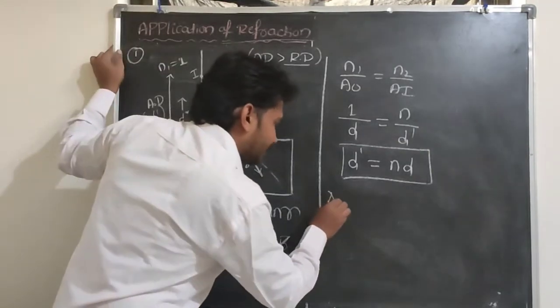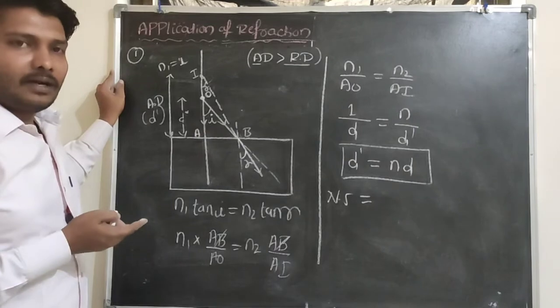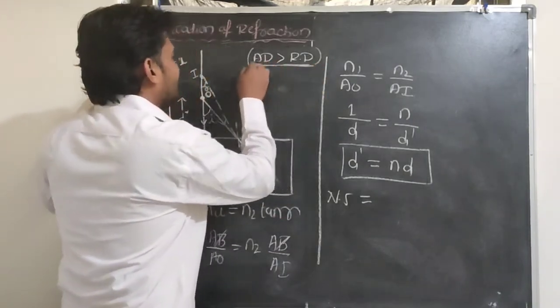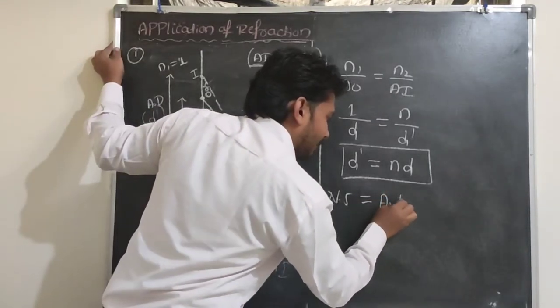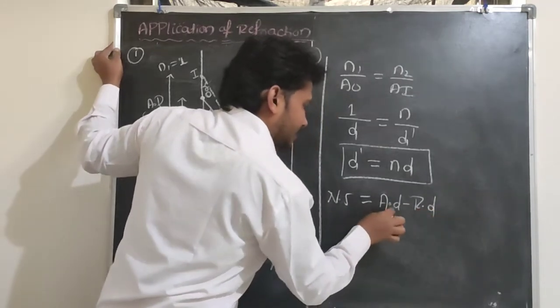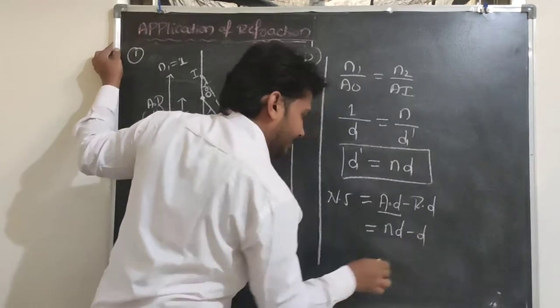So normal shift is real depth minus apparent depth or apparent minus real depth here. The apparent depth value is greater than the real depth, so the normal shift is apparent depth minus real depth. The apparent depth is n into d, and the real depth is d.